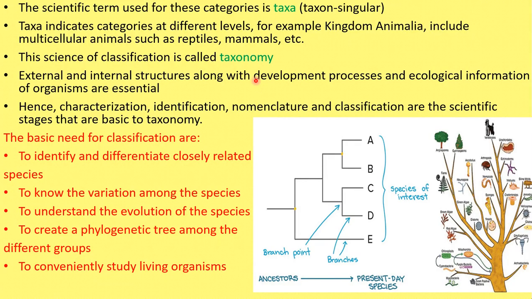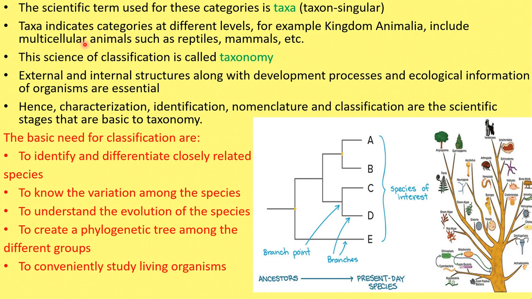Now, I said the classification of the organism. For that classification, we are classifying organisms based on certain means, certain categories, I said. So what is the category? The scientific term we use for this category, the external features, is taxa. Based on the phenotypic external characters, animals living in the water are aquatic animals. Animals living on the land are terrestrial animals. Like this, based on certain characters, we are classifying the animals as taxa. Taxon is singular, taxa is plural.